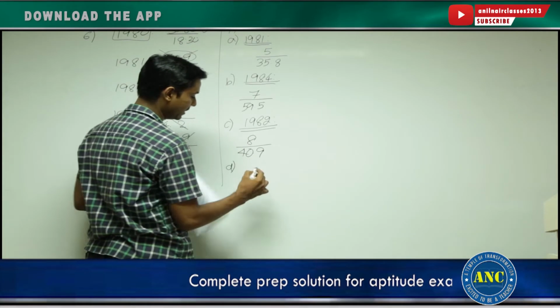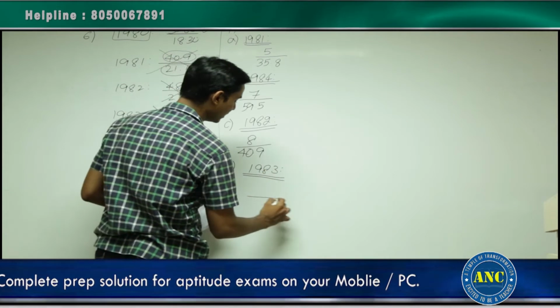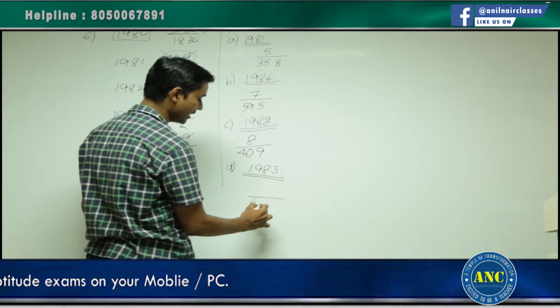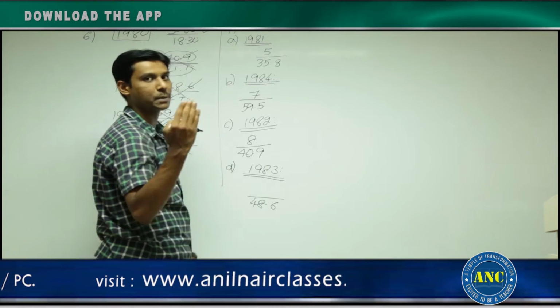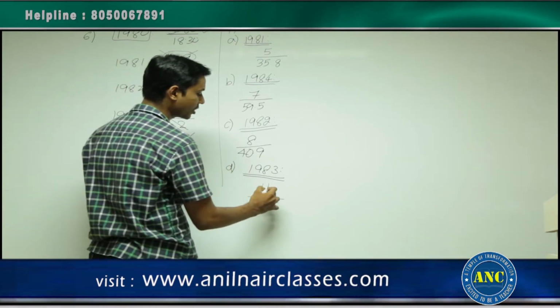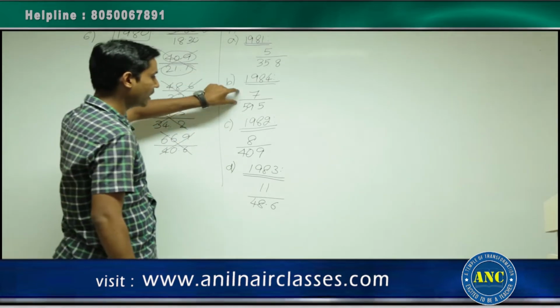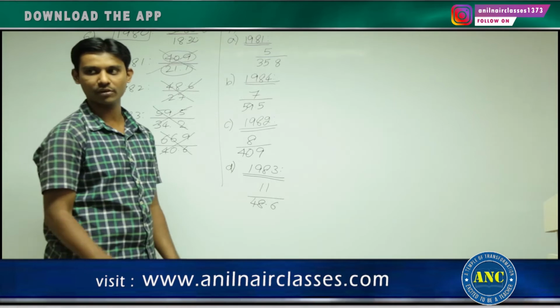Last option, 1983. Compare with 1982. In 1982, how much was the value for men? 48.6. In 1982, it was 48.6. 48.6 is becoming 59.5 in the next year. Approximately increase of 11. Now, out of these ratios or fractions, which is the highest, which is the maximum in the given question, right?